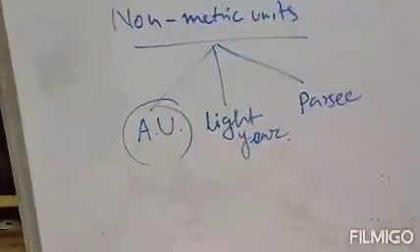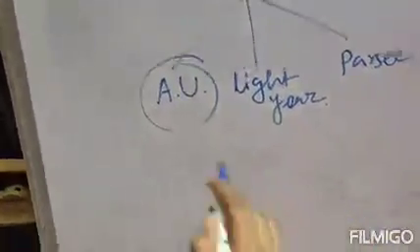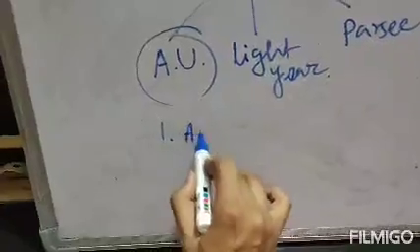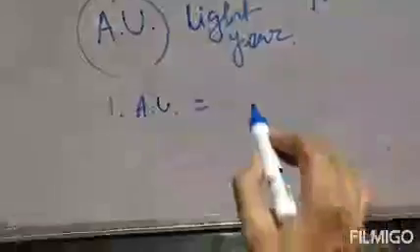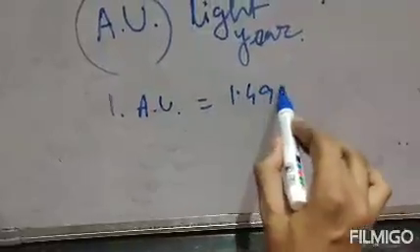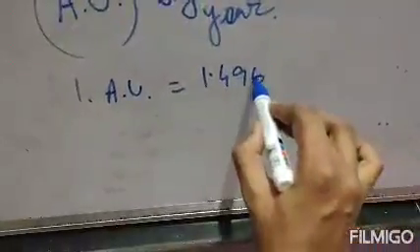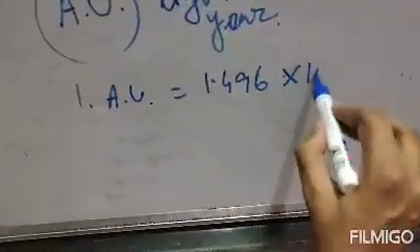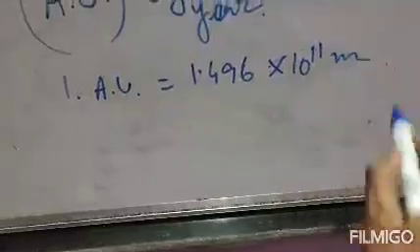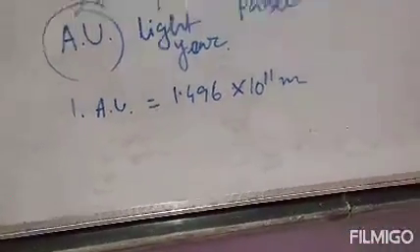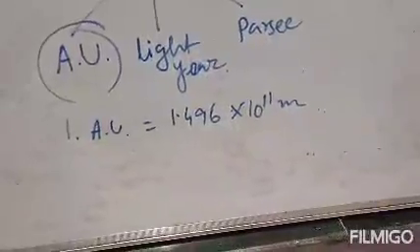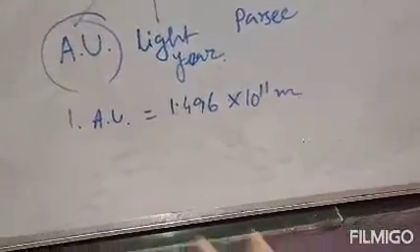Now, one astronomical unit is equal to 1.496 into 10 to the power 11 meter. Just memorize this value. One astronomical unit equals 1.496 into 10 to the power 11 meter. Clear?